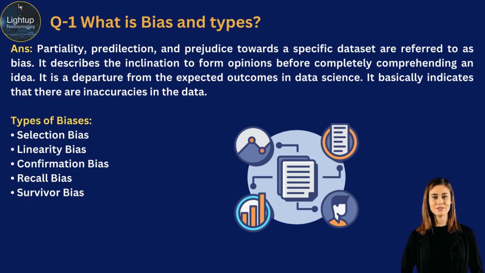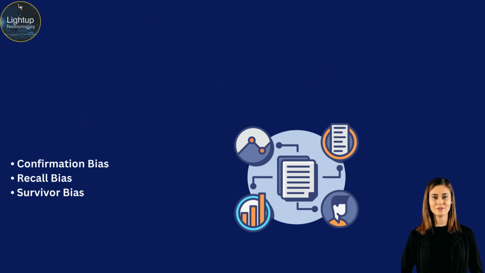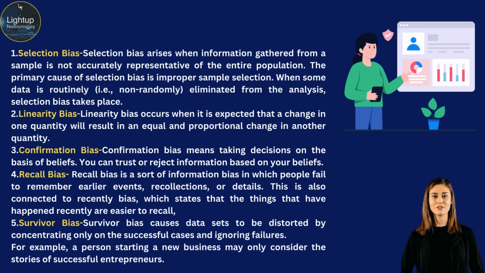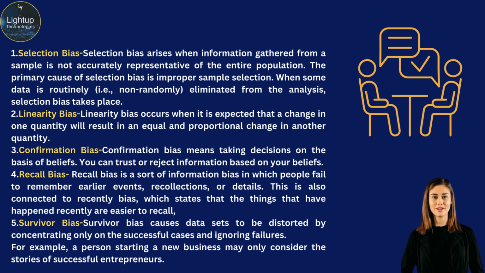Types of biases: first, selection bias; second, linearity bias; third, confirmation bias; fourth, recall bias; fifth, survivor bias. First, selection bias arises when sample data is not representative of the entire population due to improper sample selection. Second, linearity bias occurs when a change in one quantity is expected to result in an equal and proportional change